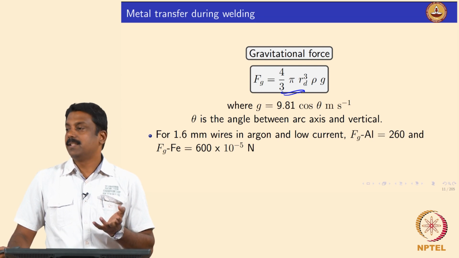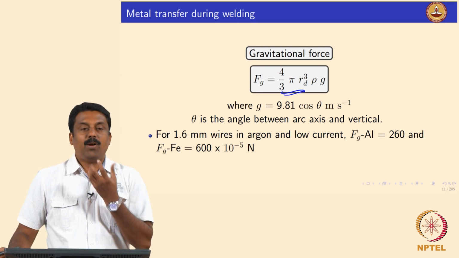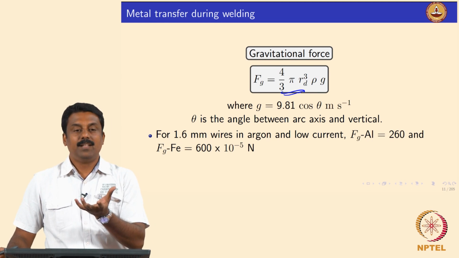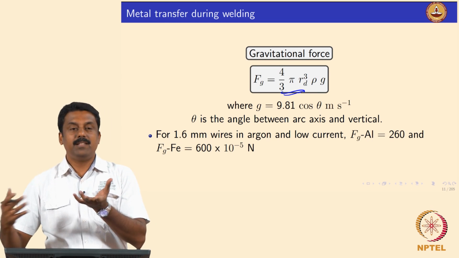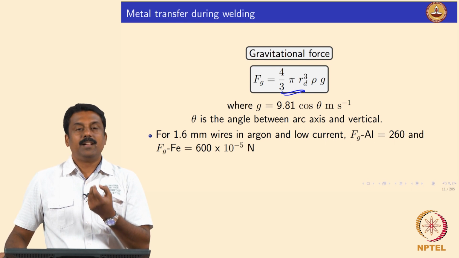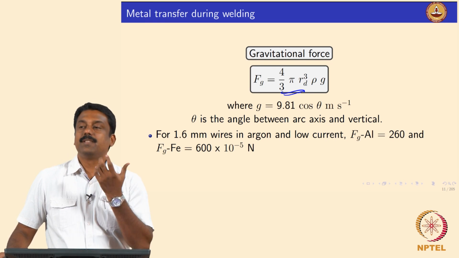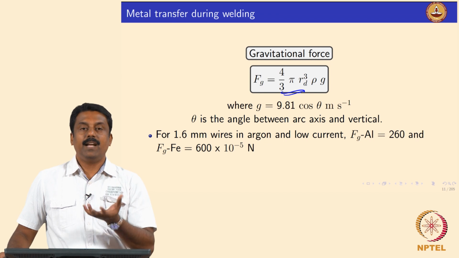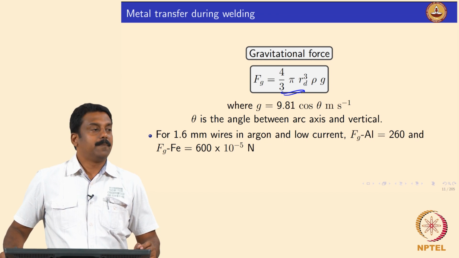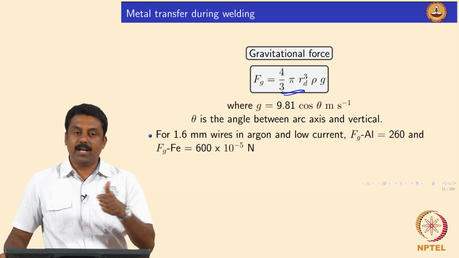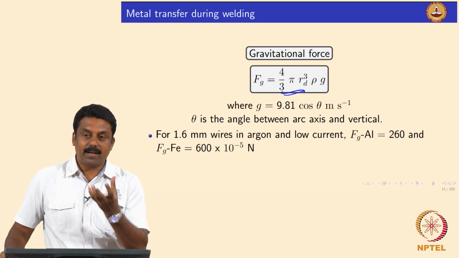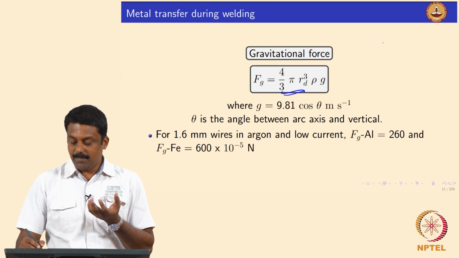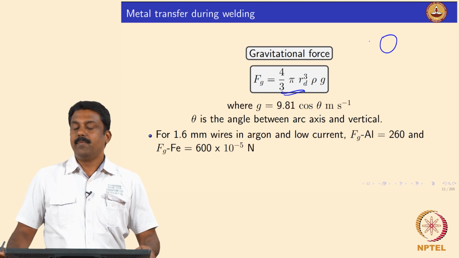So, the moment the droplet reaches a critical mass, if the Lorentz force is very low, the current is very low, the droplet can be detached by the gravitational force. That is why when you are welding at very low currents, you always see globular transfer. The transfer happens as globes.